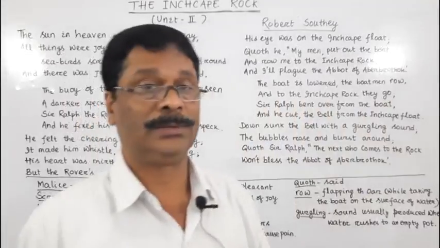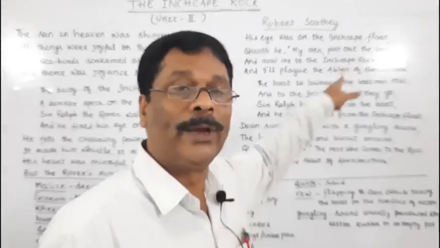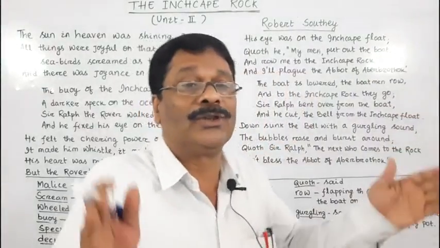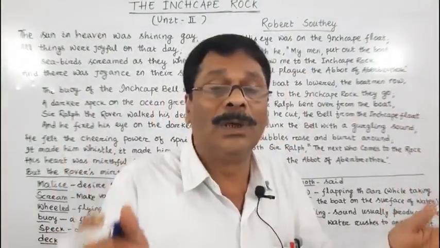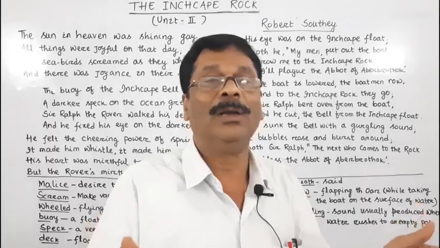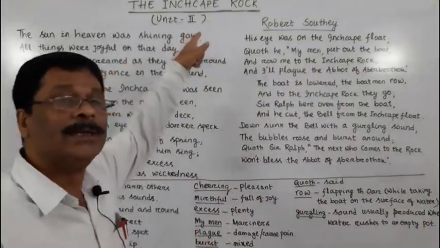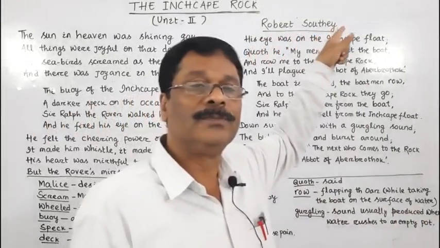He ordered his sailors to row him to that Inchcape rock, because a bell was kept on a float, and the float was tied to the Inchcape rock.